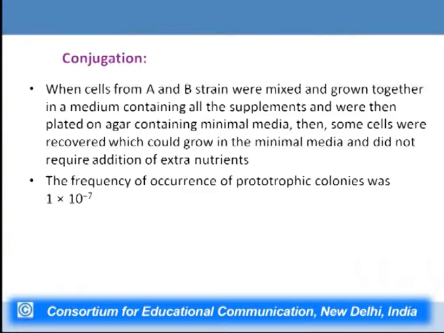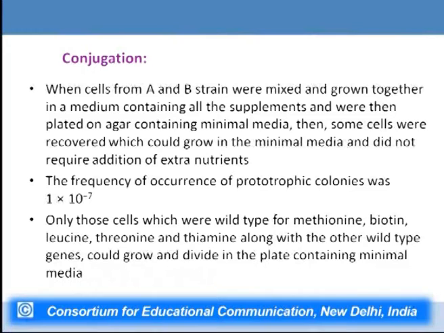Now, how did this come about? How was this happening? Because we already know that strain A required certain amino acids and strain B required certain amino acids. Just by mixing, how was it possible that they were able to isolate cells which could grow on minimal media without any supplement? Now, the frequency of occurrence of these colonies was very low. About one colony was formed for about every 10⁻⁷ cells. Though the frequency was low, it was a significant phenomenon because now they had cells which could grow in minimal media.